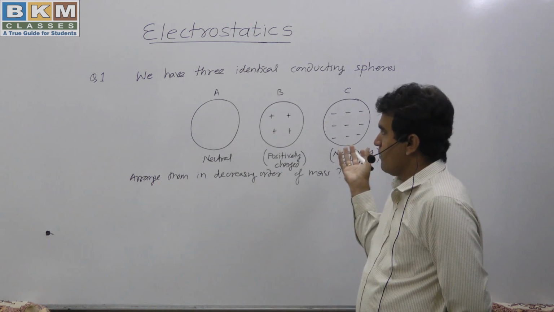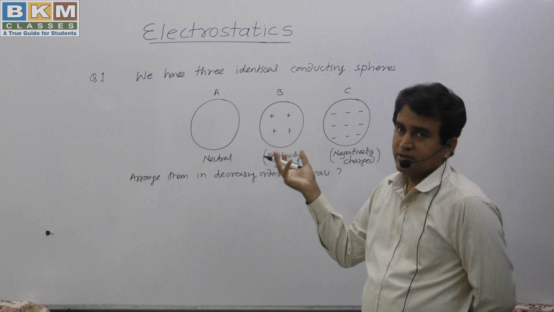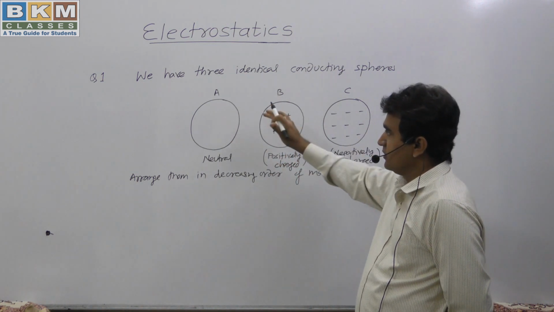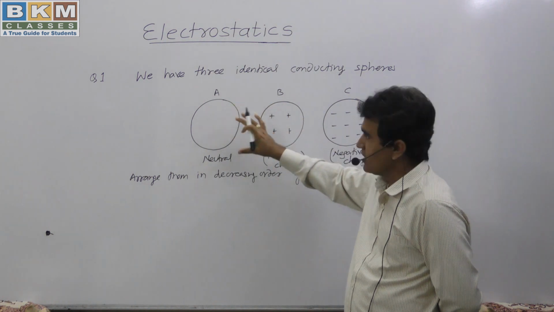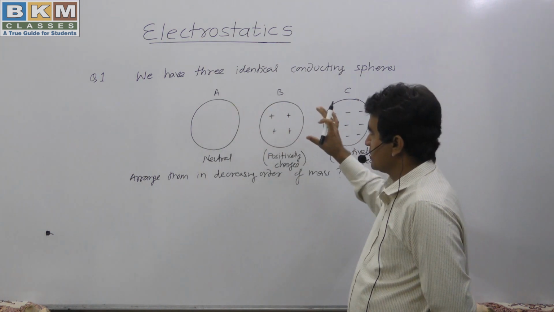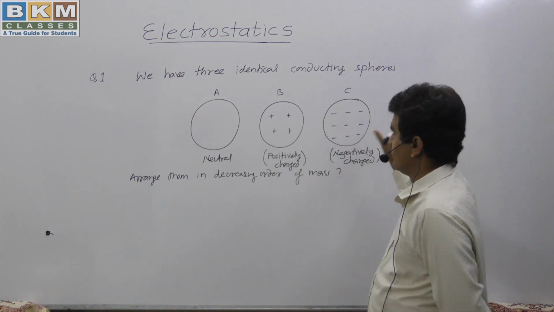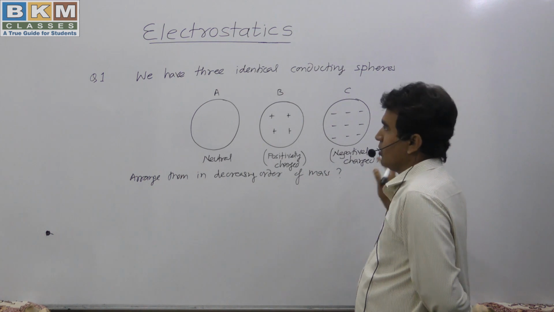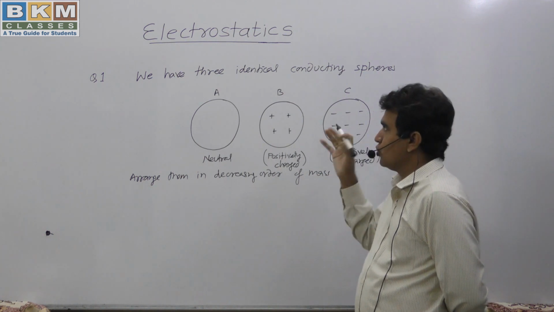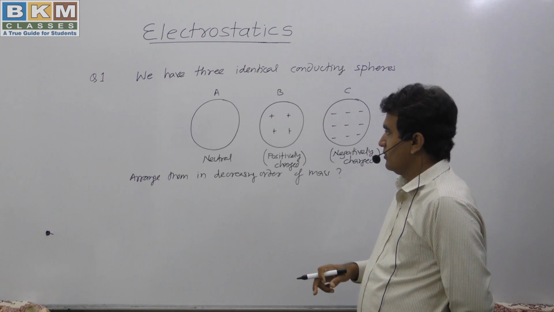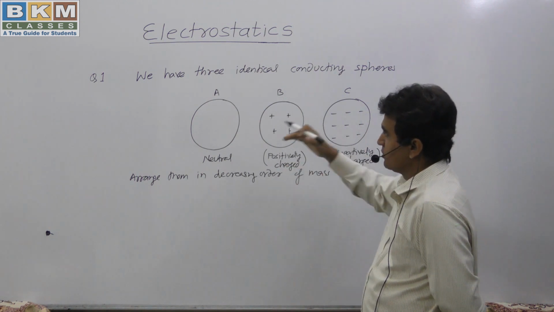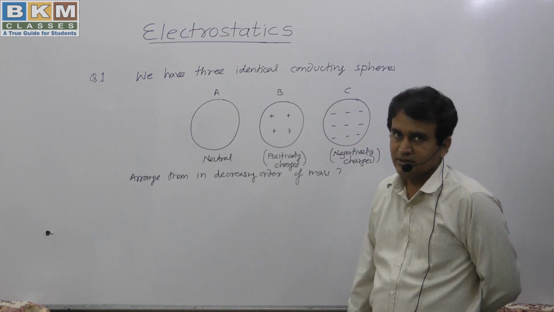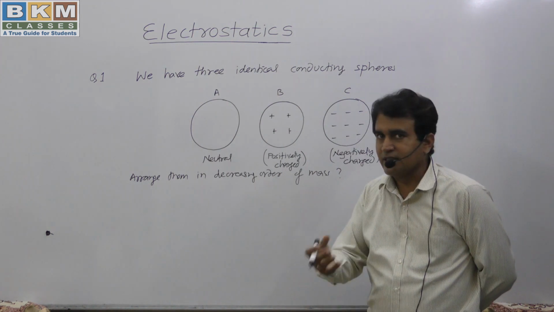They are identical. They are made of the same material. They have the same radius. So they are identical. Now what we are saying is that the first one, A, is neutral, B is having positive charge and C is having negative charge. So we want to arrange them in decreasing order of mass. So what should be the order? We have to arrange from the highest mass to the lowest mass. You can think about this. I am giving you 30 seconds.